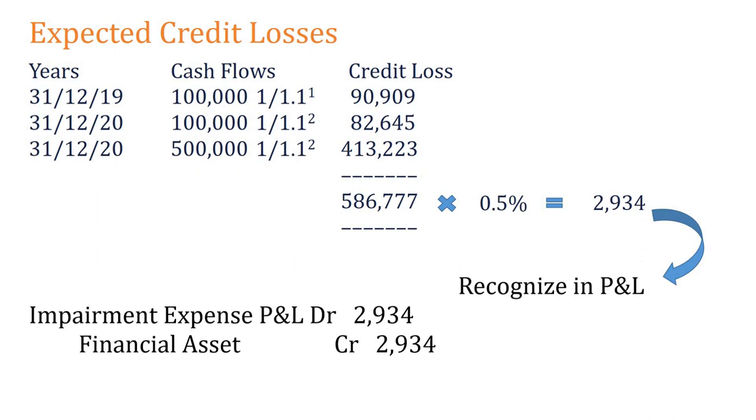What you want to do? You want to take the contractual cash flows. You want to take the expected cash flows and take the difference, right? That difference you should discount by the original effective interest rate, and you want to apply the probability of having this, which is 0.5%. So here is the way that you want to recognize the impairment.